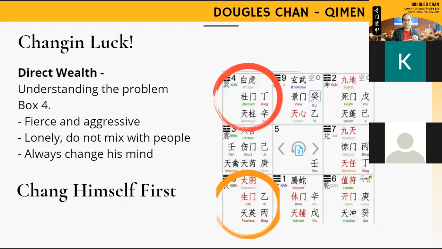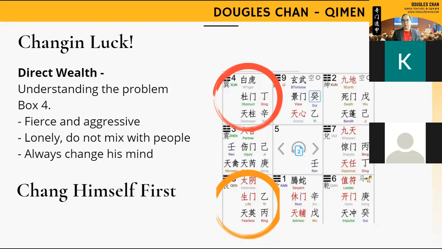His indirect wealth is good, but his direct wealth is no good. So assuming that this person likes to do business, he wants to do business. No, he doesn't like to do business, but he wants to do business. So what can we do to make things work? We need to analyze the person's character first.